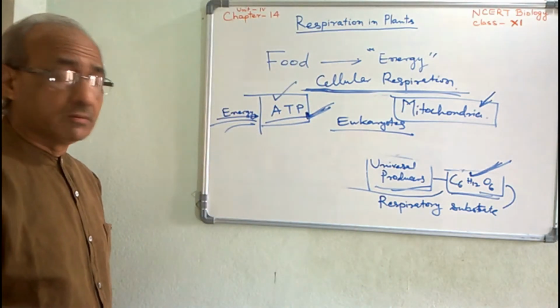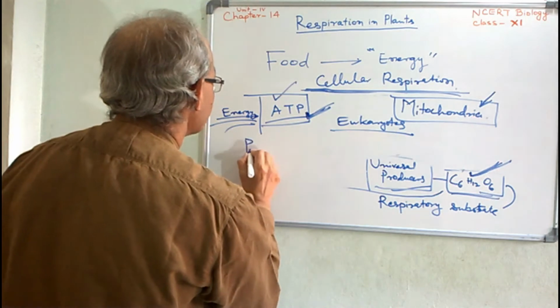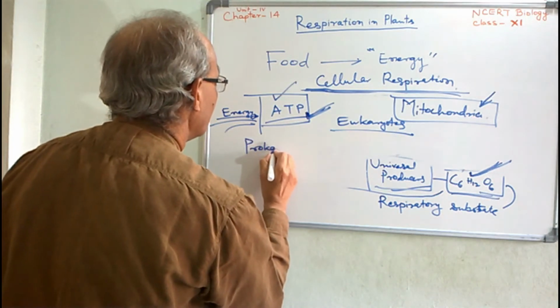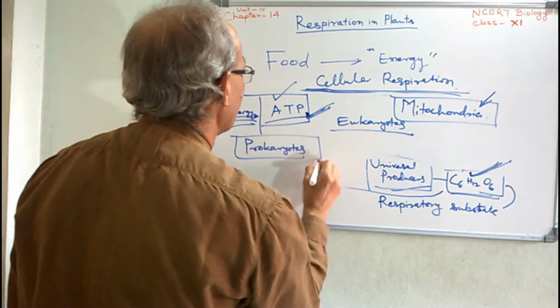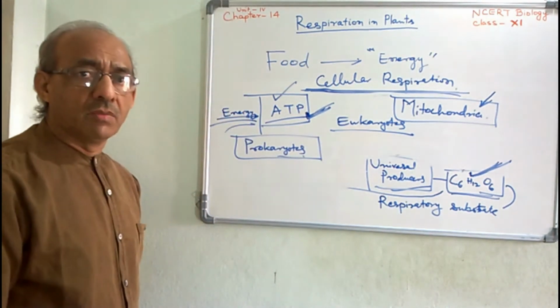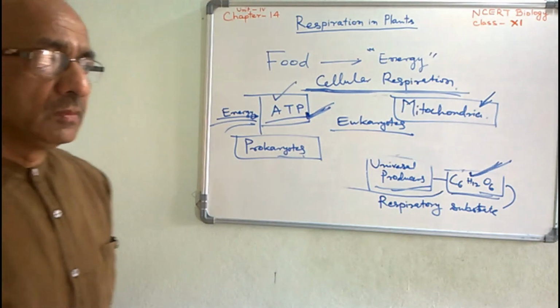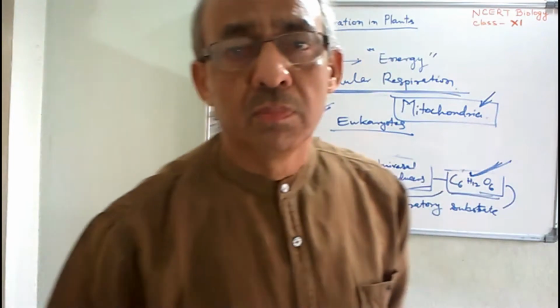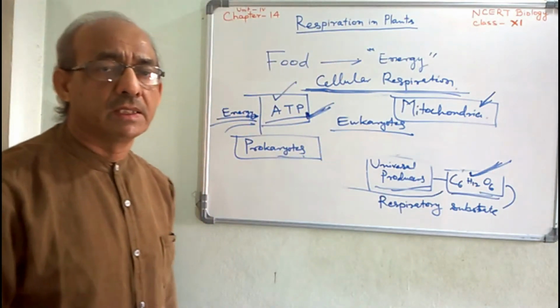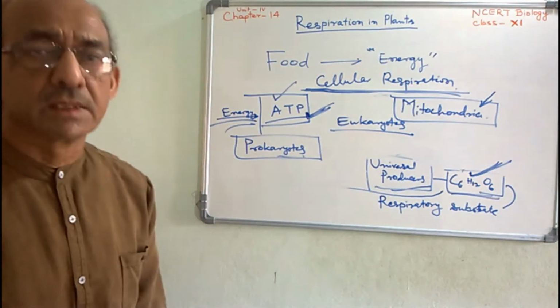You have to understand here. Prokaryotes are those organisms, mainly the microorganisms. They do not have membrane bound cell organelles in their cells.